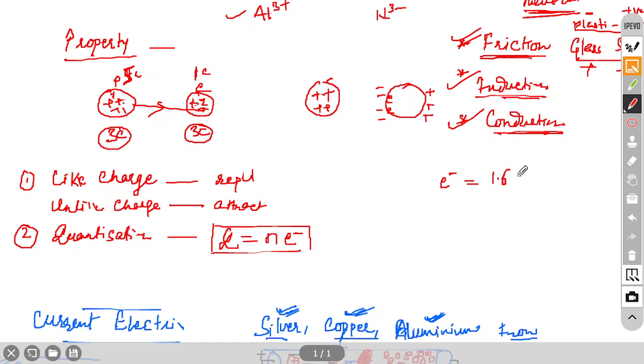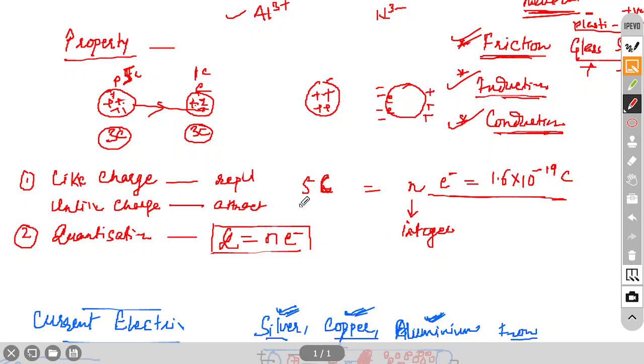0.6 into 10 to the power minus 19, minus 19 coulomb. So, this is called unit charge, means basic charge. Any charge you take, suppose 5 coulomb charge, these 5 coulombs are made up of electrons, means n number of electrons, and this n is nothing but an integer. It will never be a fraction. Integer means you understand. It will never be a fraction.